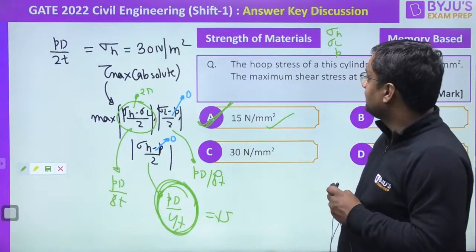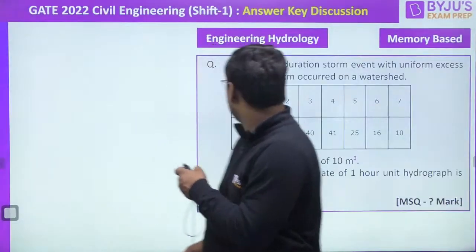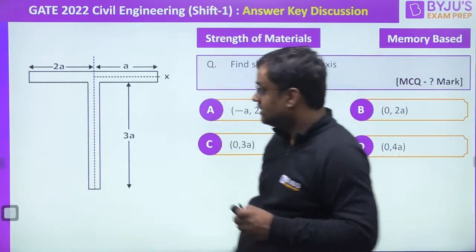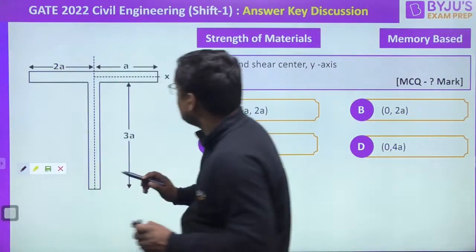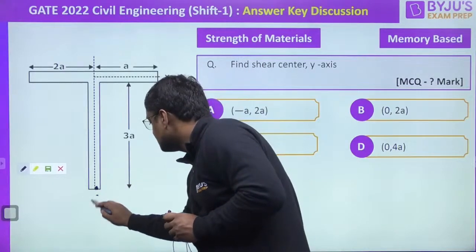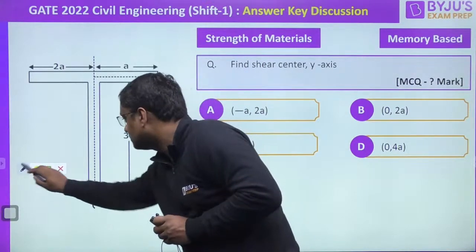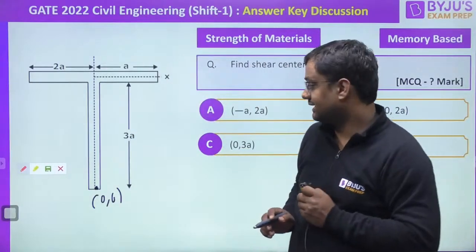Now, moving to the next question. Let me close it from here. Then I am putting this slide. Okay, now I'm again taking the pen. Which pen? Red pen. Shear center is asked, and origin was given here, 0, 0. This was the origin. Let me take red color because it will be contrasting and you will be getting it.